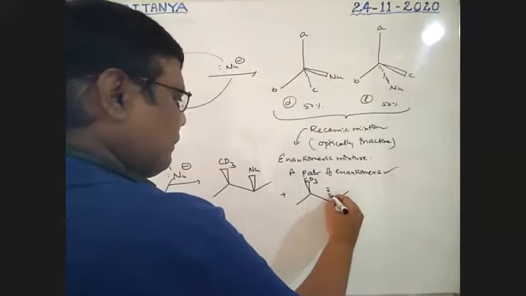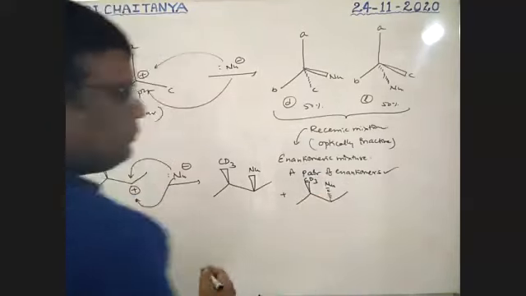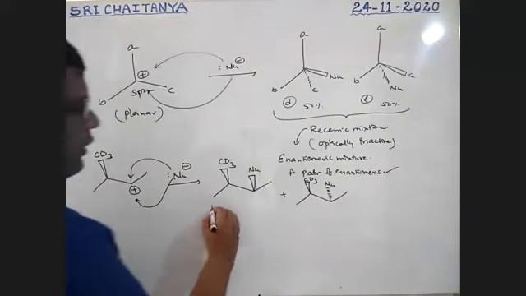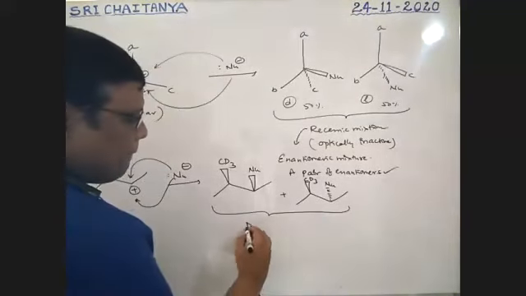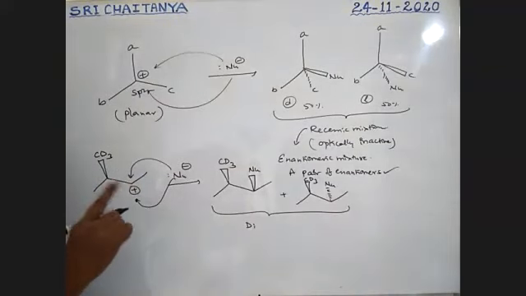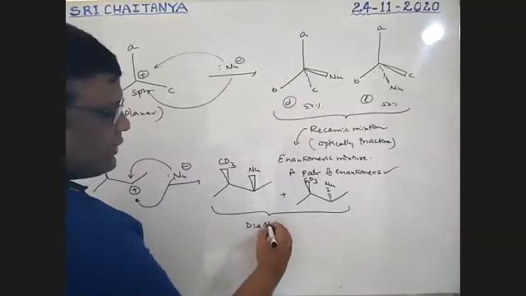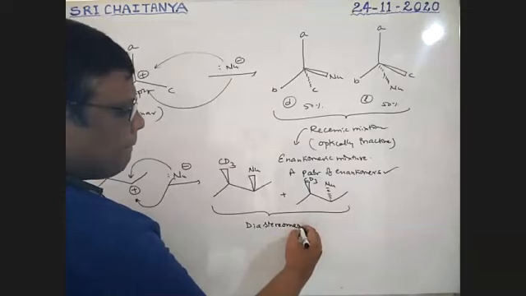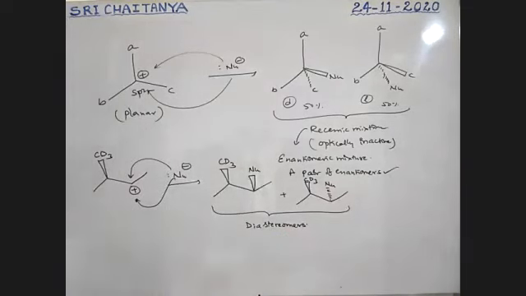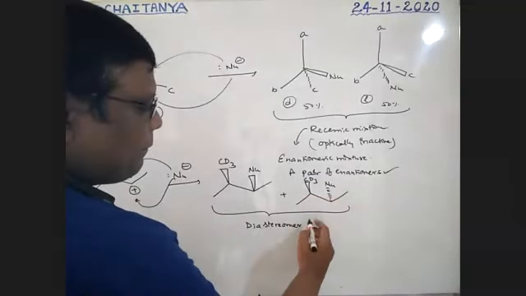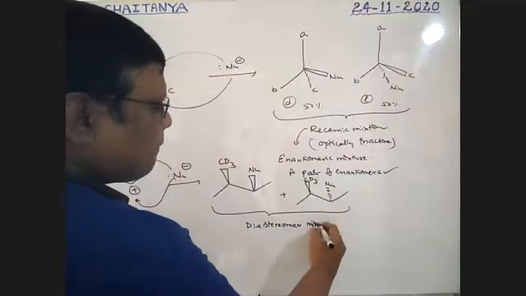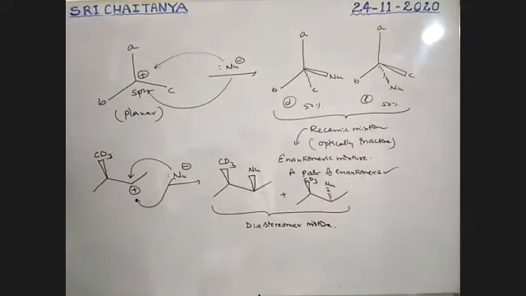These two are diastereomers, because more than one chiral center is there. Here the product is a diastereomeric mixture.